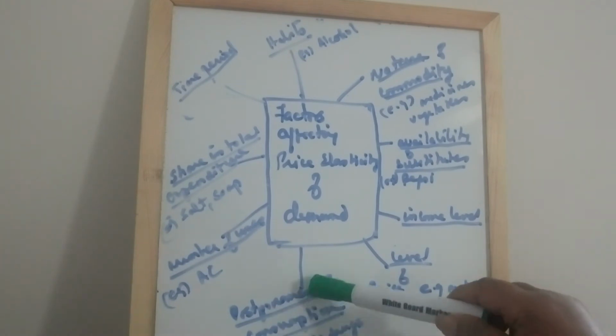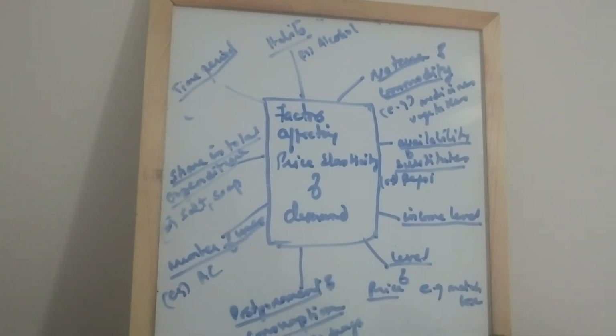The next one, postponement of consumption. Commodities like biscuits or soft drinks whose demand is not urgent have highly elastic demand, as their consumption can be postponed in case of increase in their prices. But commodities like life saving drugs, which have urgent demand, have inelastic demand because of their immediate requirement.